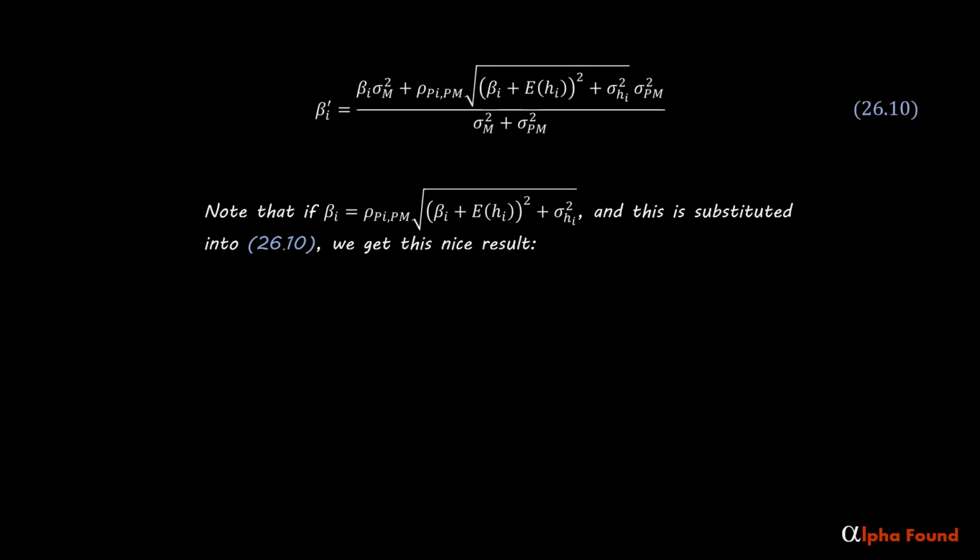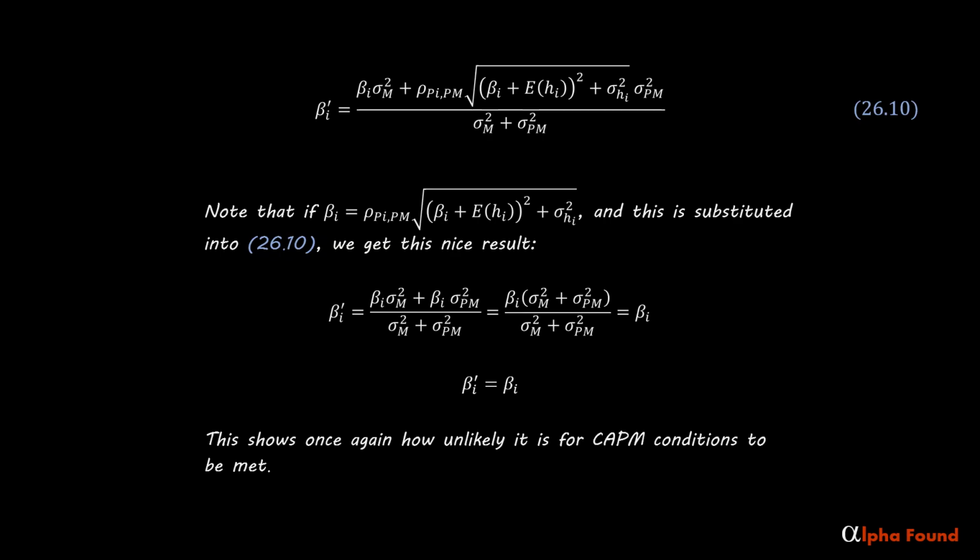Note that if the ideal beta is equal to the correlation between an individual stock and the market times the square root of ideal beta plus expected H squared plus the variance of H, and this is substituted into equation 26.10, we get this nice result. CAPM beta equals ideal beta. This shows once again how unlikely it is for CAPM conditions to be met.